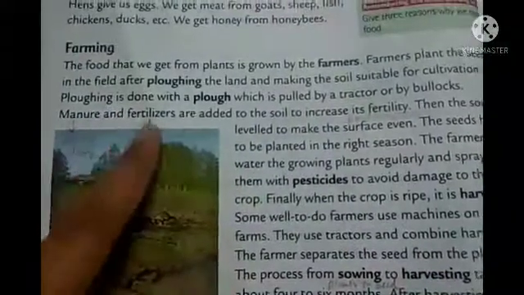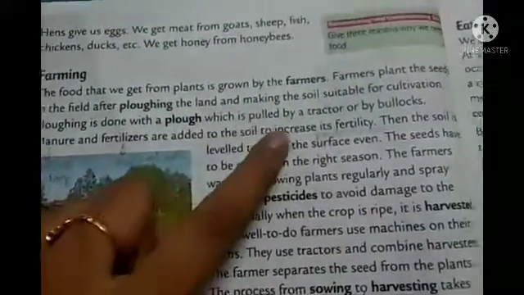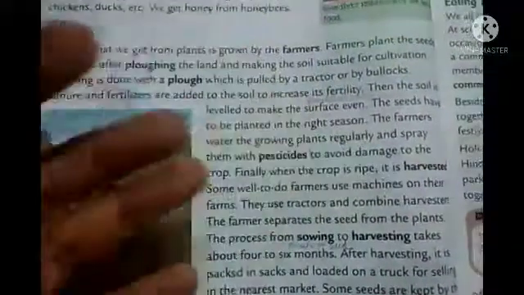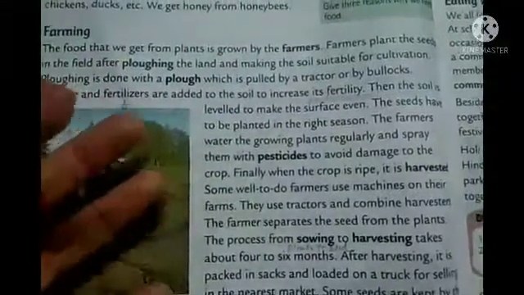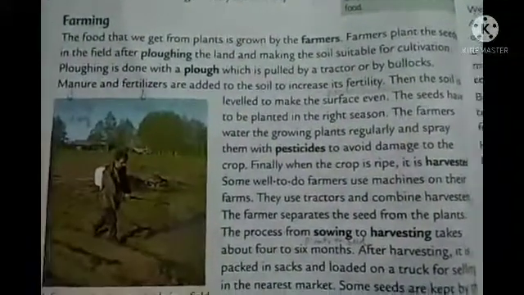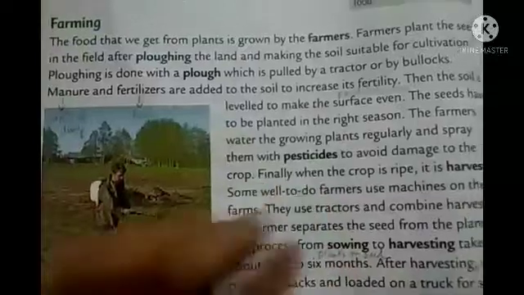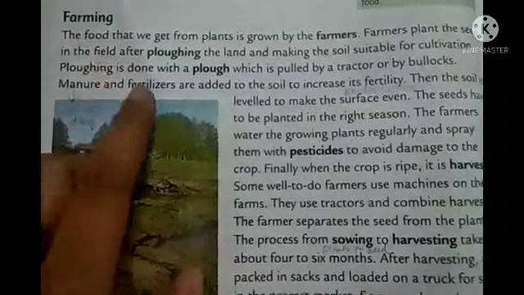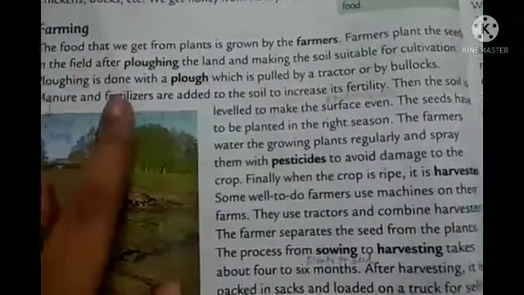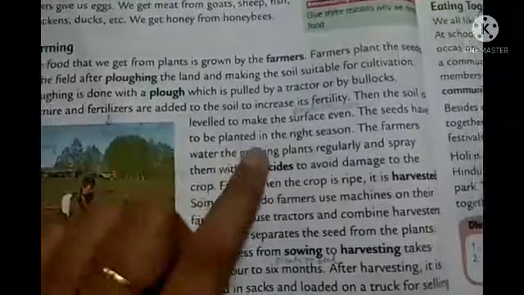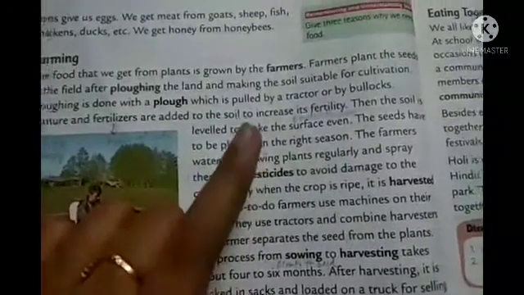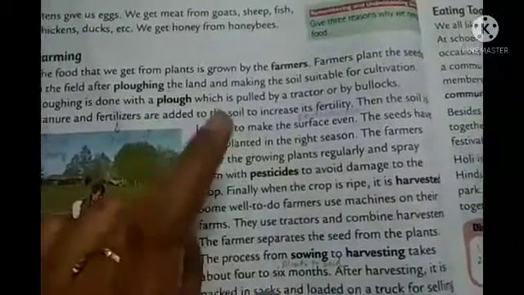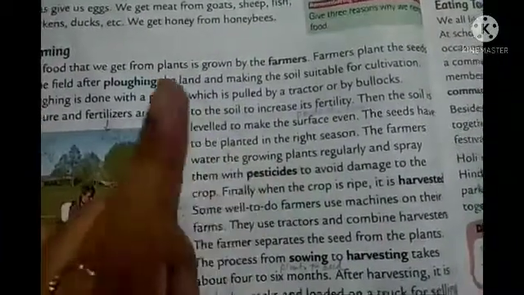And then manure and fertilizer are added to the soil to increase the fertility. Fertility means productivity. That means if we increase the fertility of the crop plant, then it will produce more and more crops. Manure means, students, animal dung, and fertilizer means chemicals. So here you see so many steps are there before growing the plants. From sowing to harvesting it takes a lot of time and also steps.